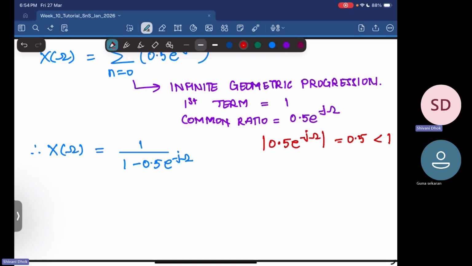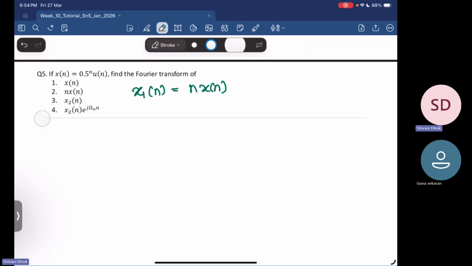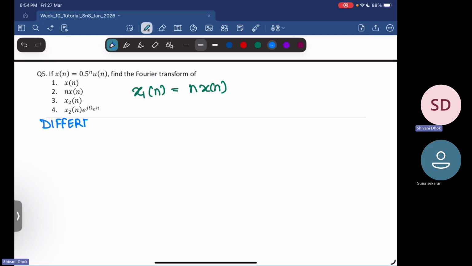The next thing that we need to do is figure out the Fourier transform of this signal, let's say x1 of n, which is n into x of n. Now, instead of plugging n into x of n in the definition of your Fourier transform, we'll make use of the differentiation in frequency domain property.